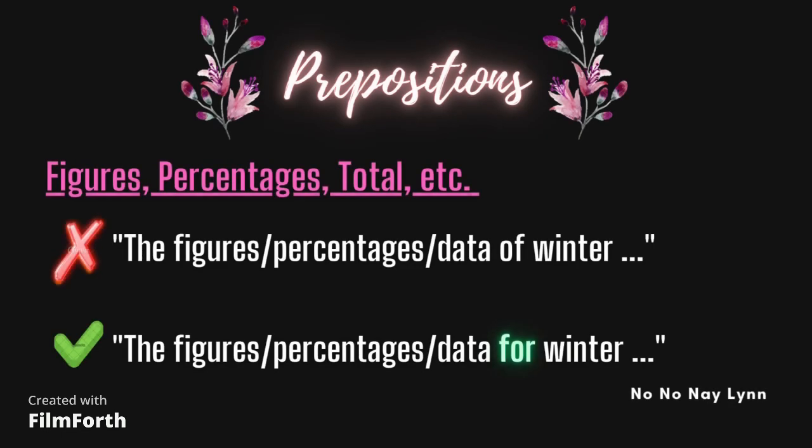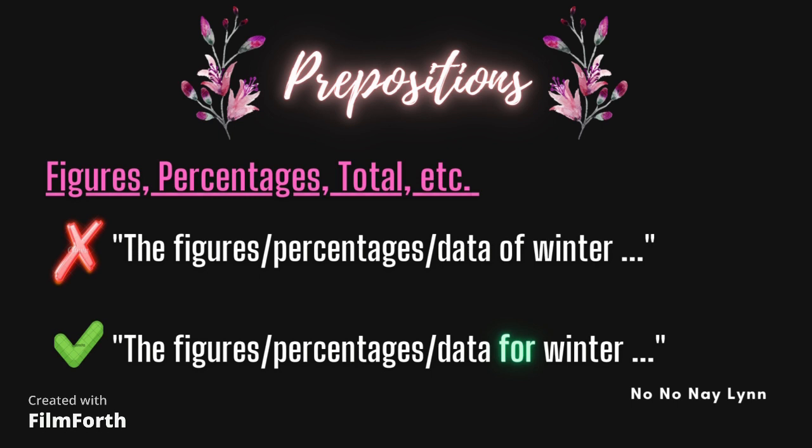Okay, so this is the solution. In this case, we would use the figures, percentages, total, data, and so on, and then for as the preposition. So for is used for purposes and intentions. According to these examples, we mean that the calculations in the form of figures, percentages, and data are intended to represent something.